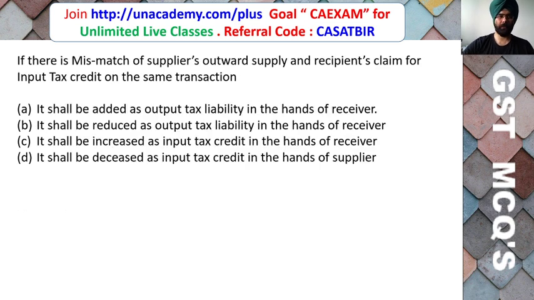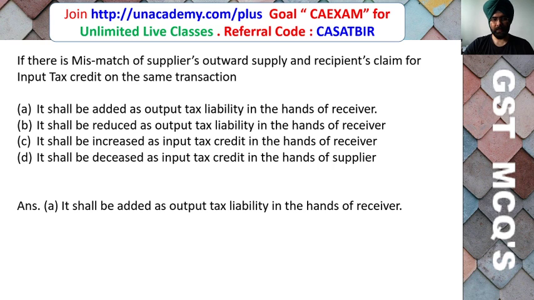If there is a mismatch of the supplier's outward supply and the recipient's claim for input tax credit on the same transaction, it shall be added to output tax liability in the hands of the receiver. It shall be reduced as output tax liability in the hands of the receiver. It shall be increased as input tax liability in the hands of the receiver. It shall be decreased as input tax credit in the hands of the supplier. So friends, here the correct answer is that it shall be added as output tax liability in the hands of the receiver.